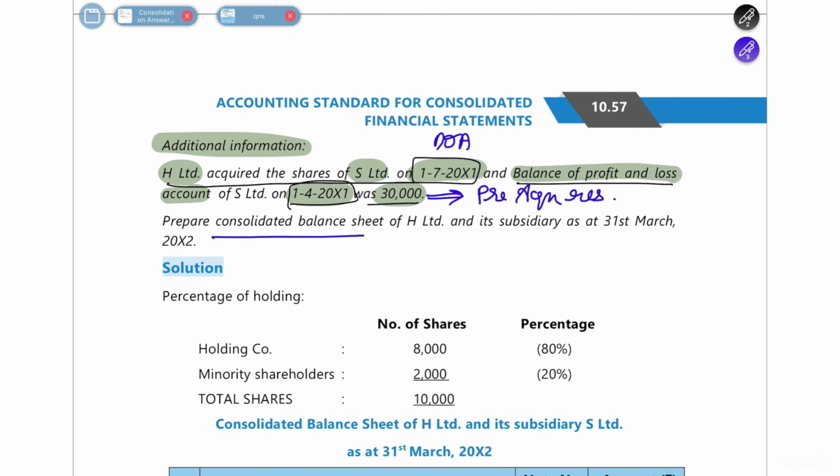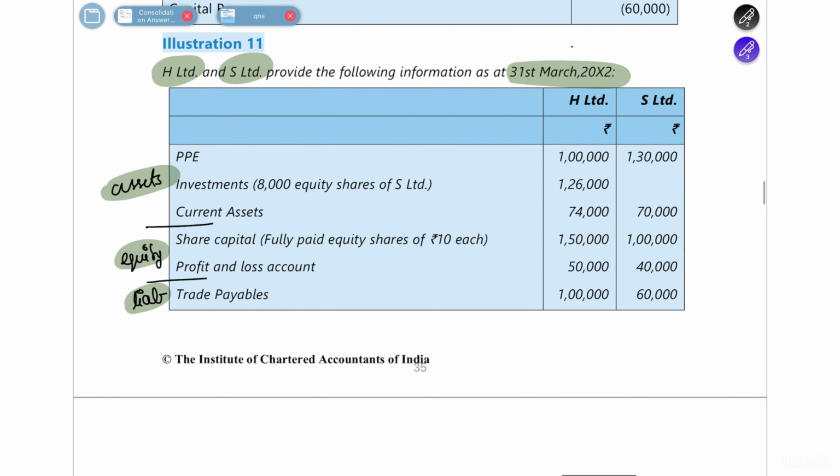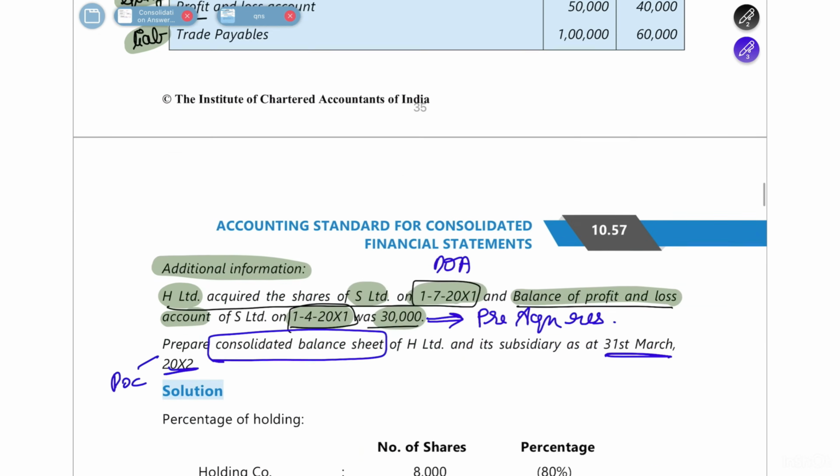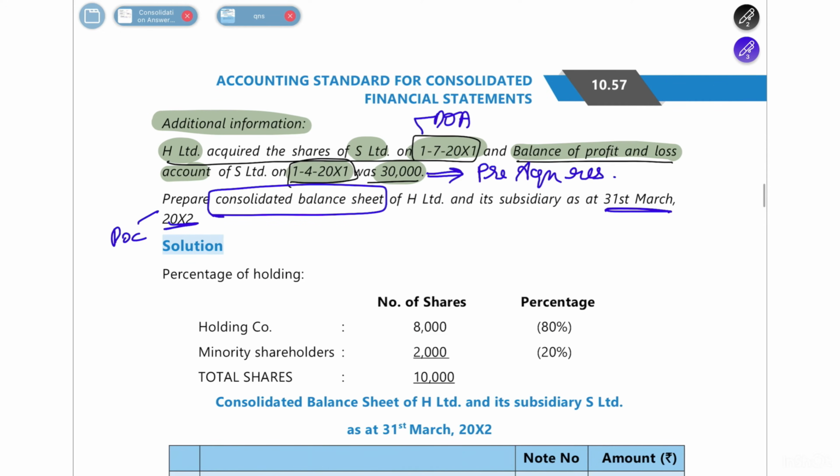So here you have to prepare the consolidated balance sheet as on 31st March 2002. So this is the date of consolidation. The information is also given regarding date of consolidation only. The date of acquisition is 1st July. Fine. Now let's prepare the answer for this.